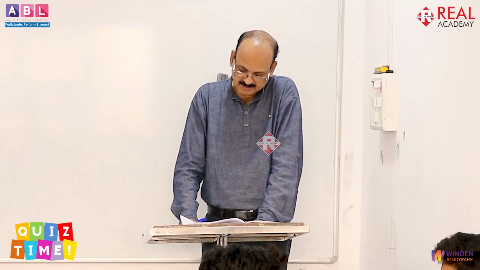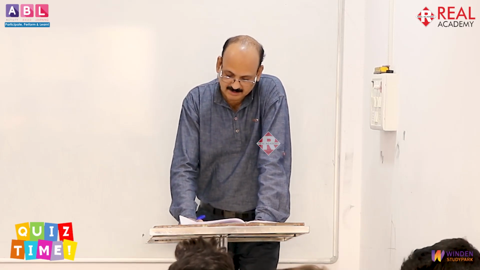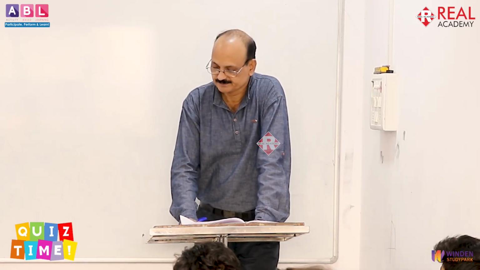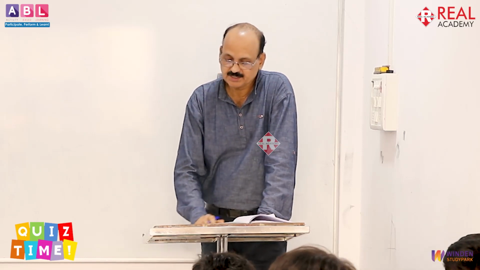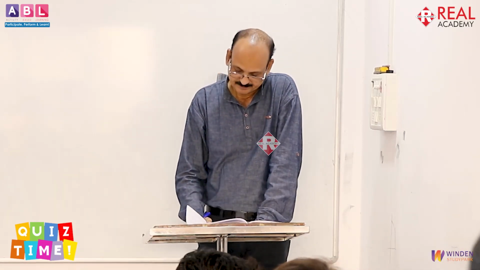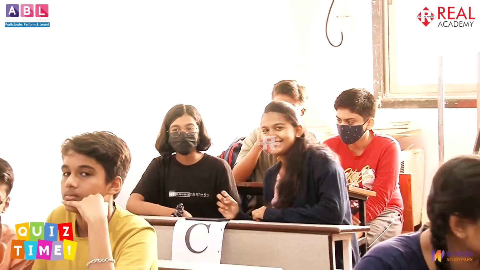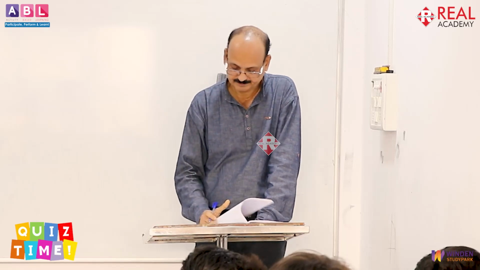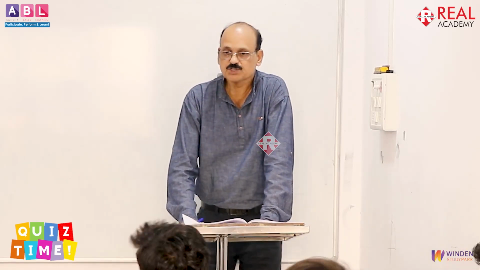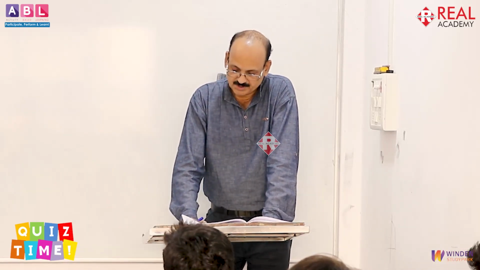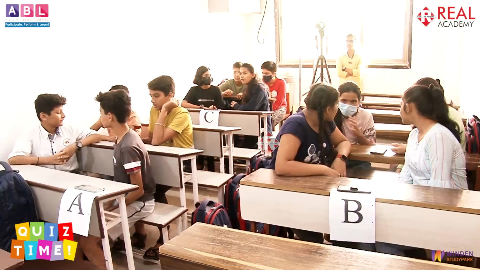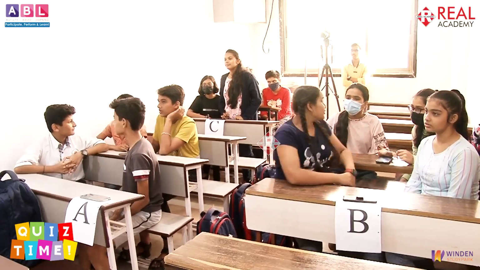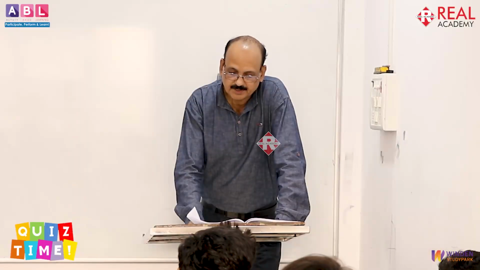And one more question I'm asking: why is Earth called the watery planet? It's a sea. You can try. Because it has 70% of the water. That's a correct answer. C. C got the point. Next question. What is the family of the sun called? Yes, it's C once again. Solar system. Solar system is the correct answer. Next question.